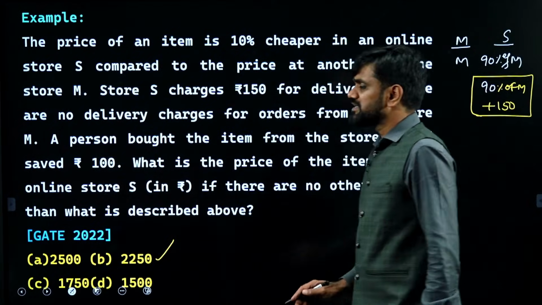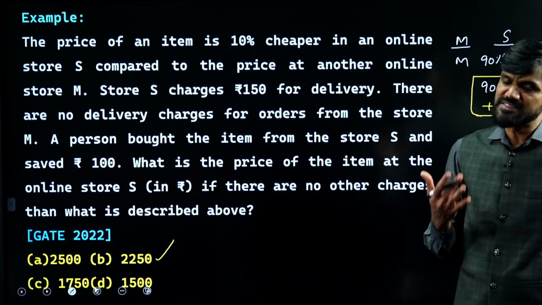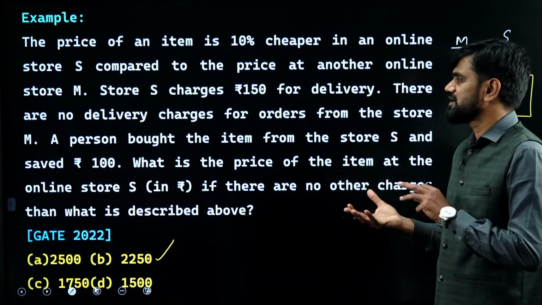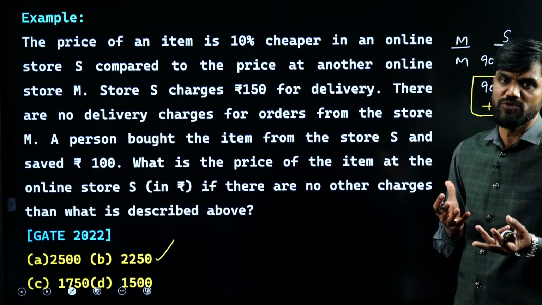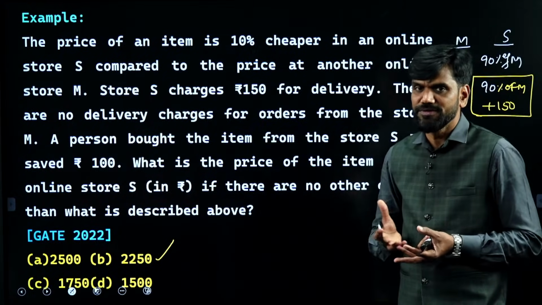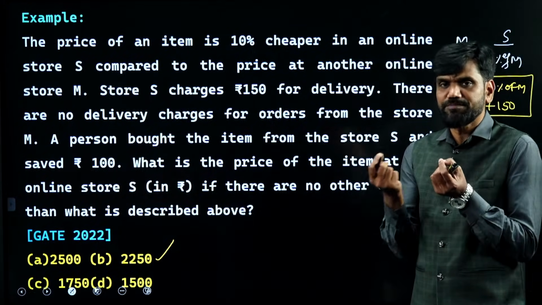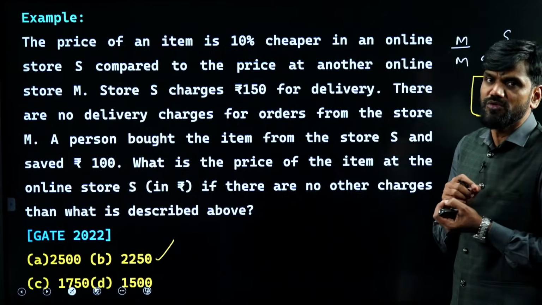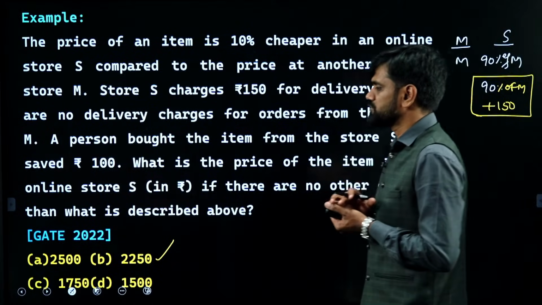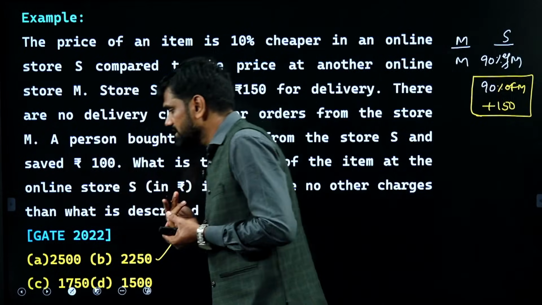So it is something related to what? Percentage only. It is looking like profit and loss and percentage. It is a combination of both, I can say, but there is no profit and loss over here. So if you know how to frame that percentage relation in equation form, you can easily manage the question. So the answer should be 2250.